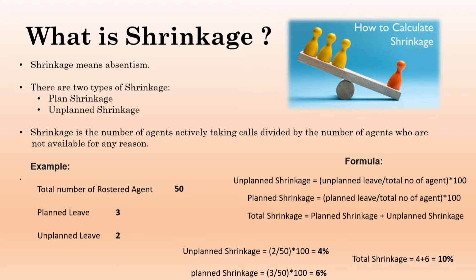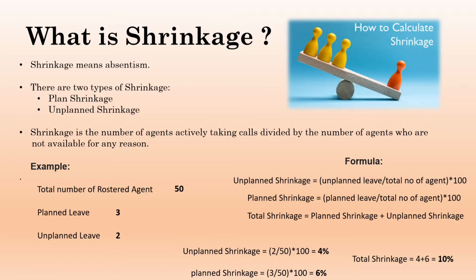Now we'll go with one example wherein there are 50 employees rostered for a day, and 3 of them have taken planned leave and 2 of them have taken unplanned leave. Now my manager asks me, what is your shrinkage percentage for today? He is just asking about the overall shrinkage percentage. He is not asking about planned or unplanned shrinkage. So how will we calculate that? We'll go with the formula first. Clearly you can see how we can calculate planned shrinkage and unplanned shrinkage.